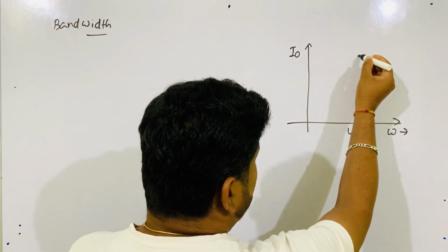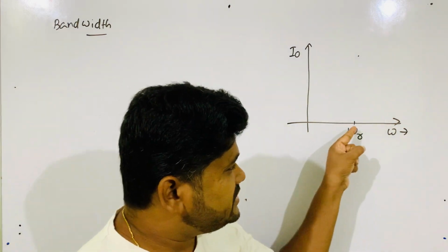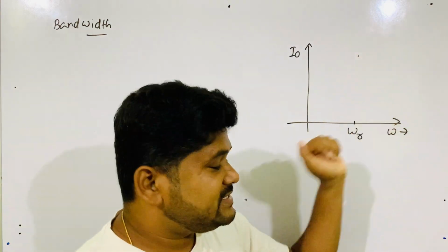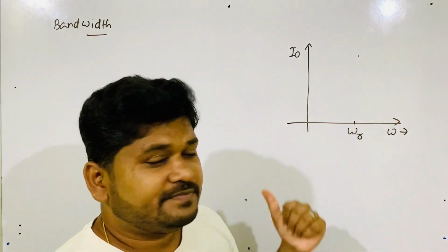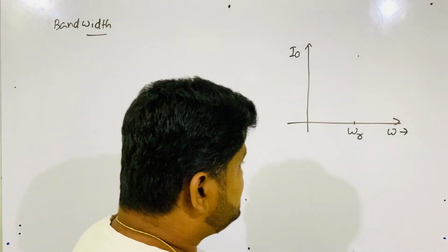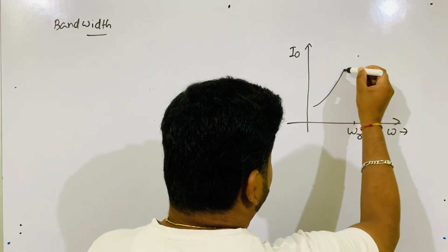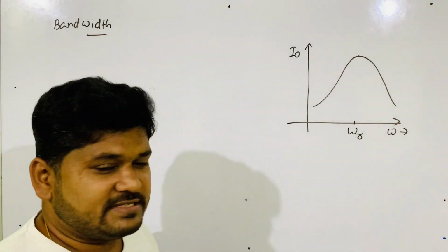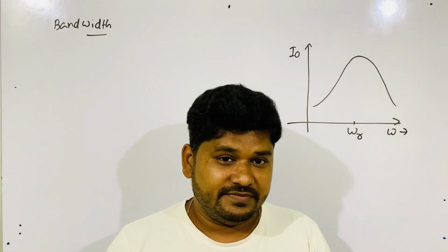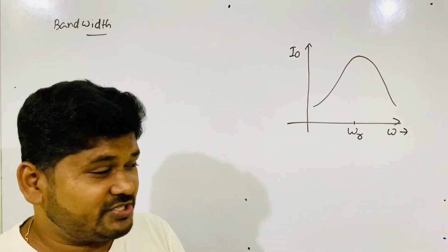There I naught is maximum. If the frequency is more, I naught decreases. If the frequency is less, I naught also decreases, and the graph is like this. You have seen this I naught versus frequency graph in the previous lecture.